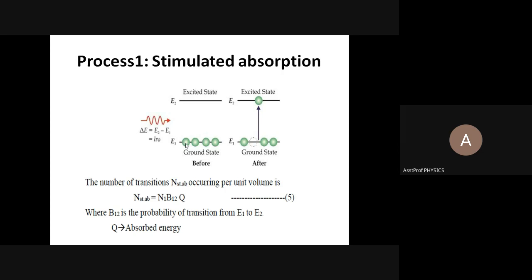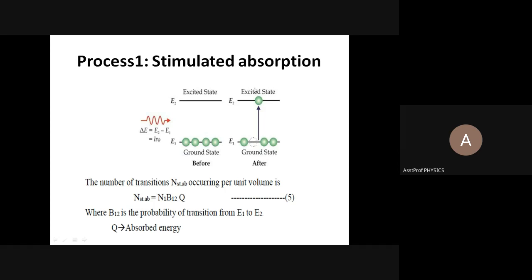Without any energy, the atoms are in the ground state. So we are inducing the atoms to excite. Inducing is otherwise called stimulating. So the meaning of this process is stimulated absorption. The atoms in the ground state gain external energy and are excited to the higher energy level.